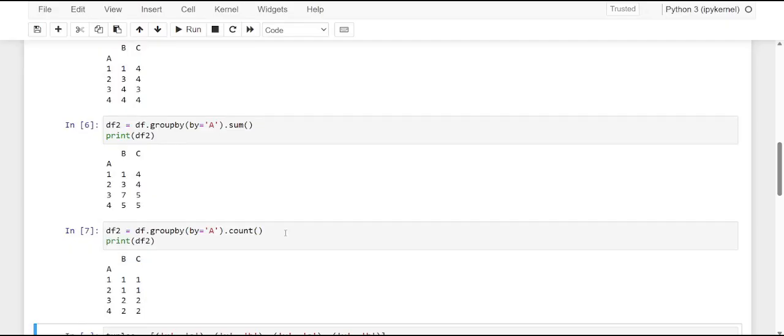Here the np.max function which we applied in the fifth cell gives the maximum value of the group for column B and the maximum group value for column C. The same thing we can do with the sum function and the count function also.